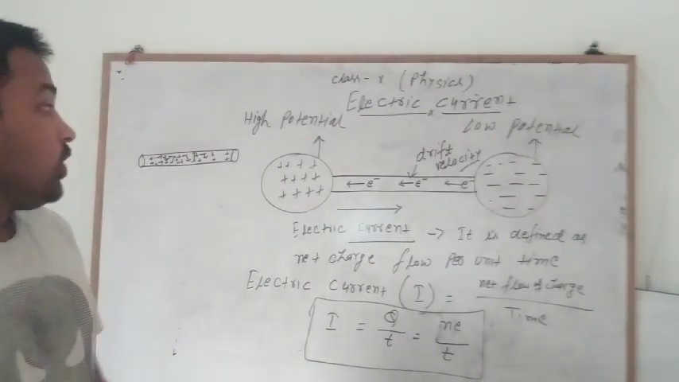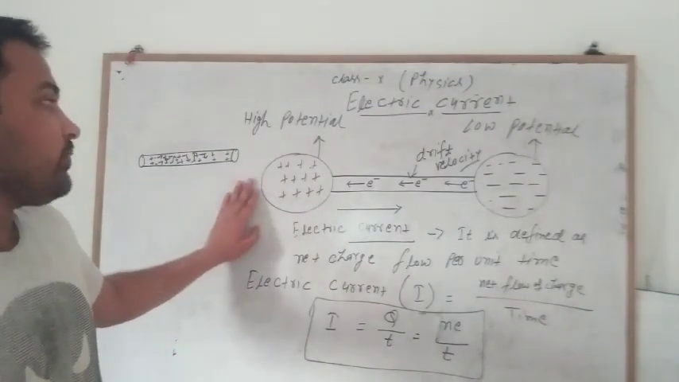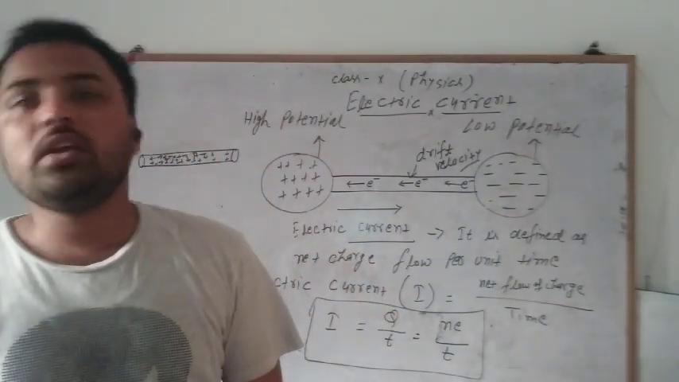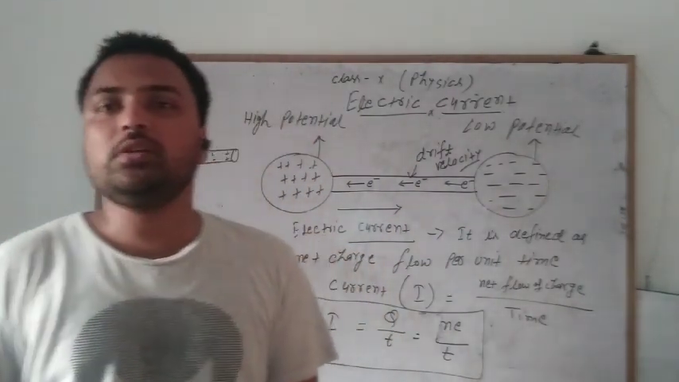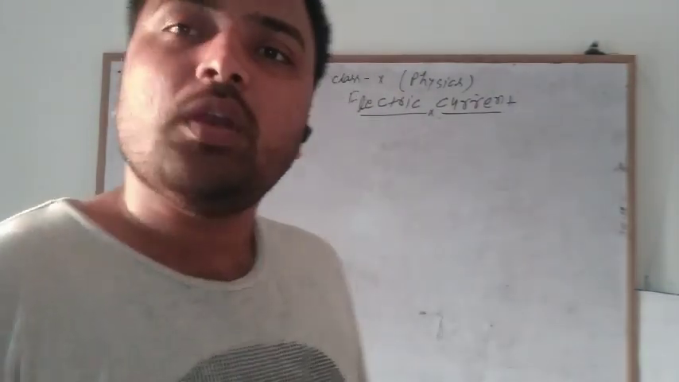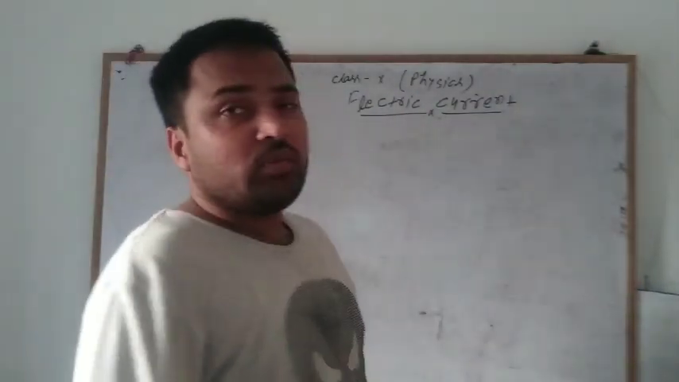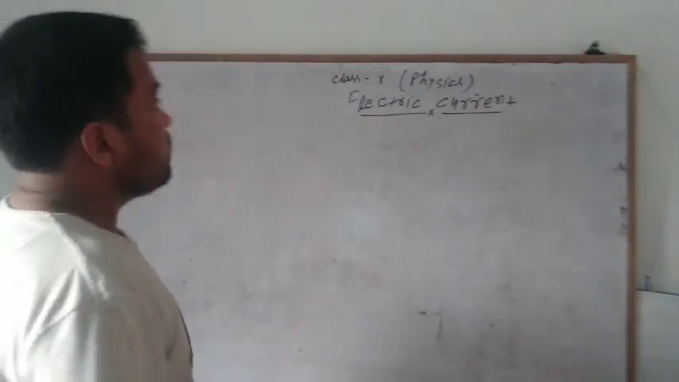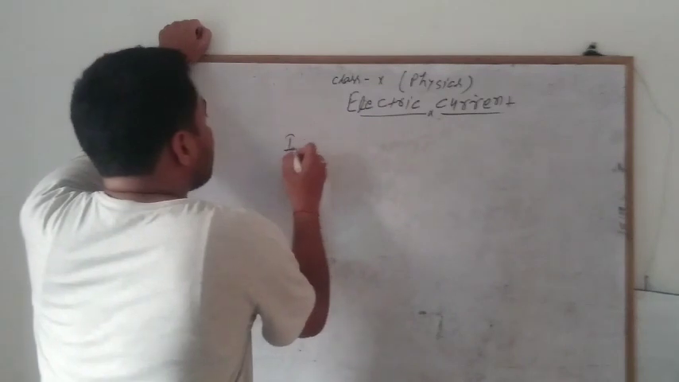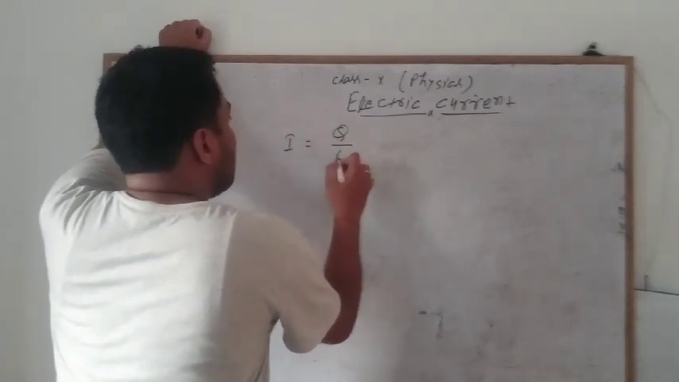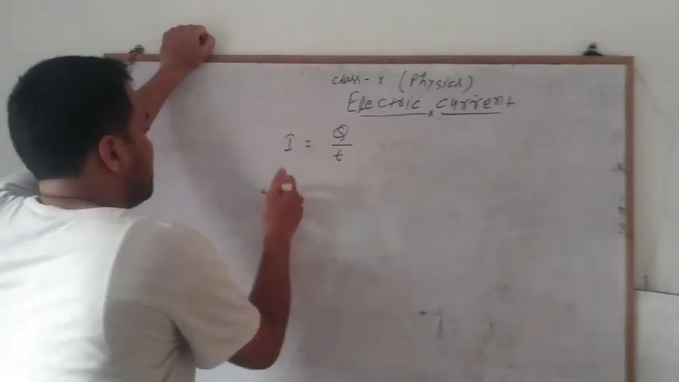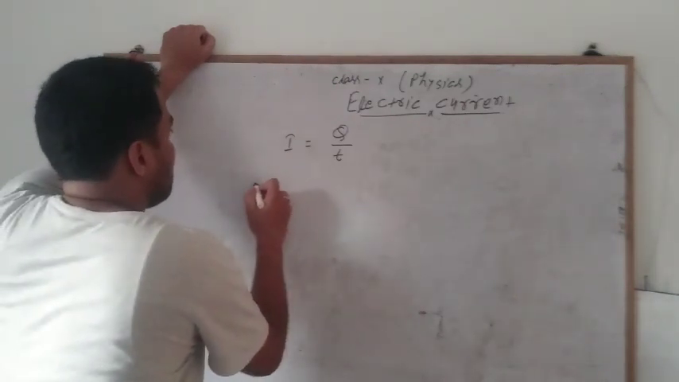Understand? So what we understand is that to flow the electric current, or to generate current electricity, there is a need of electric potential difference. So students, here we study about the electric current. Once again we see the formula of electric current, that is I is equal to Q by T. Now the SI unit of electric current is ampere.